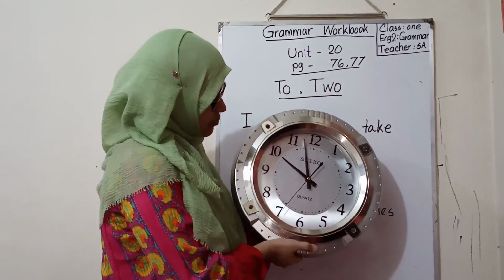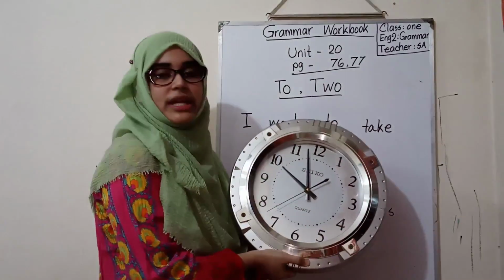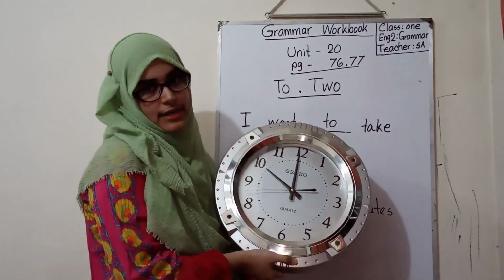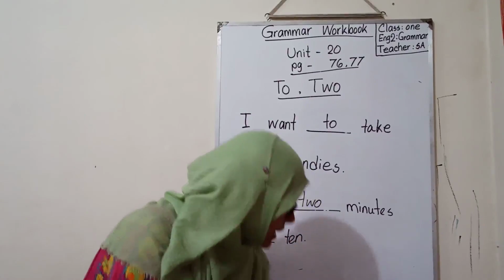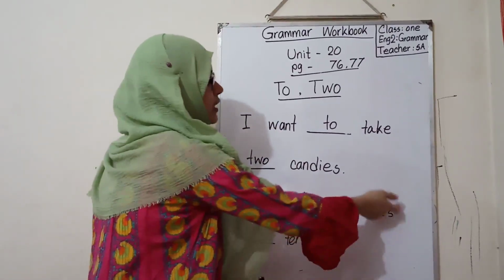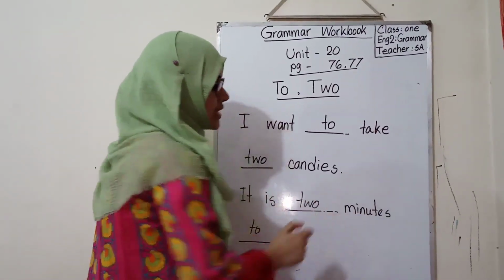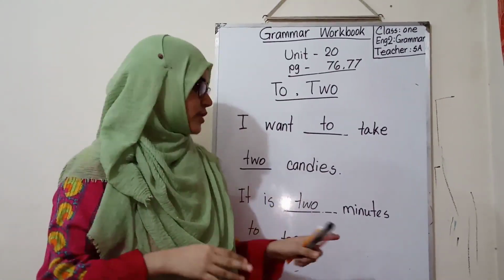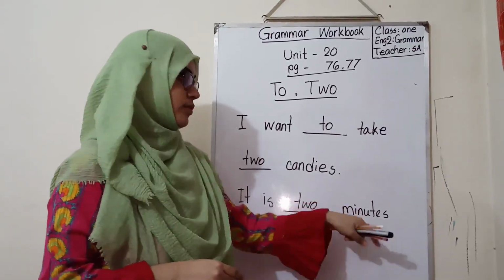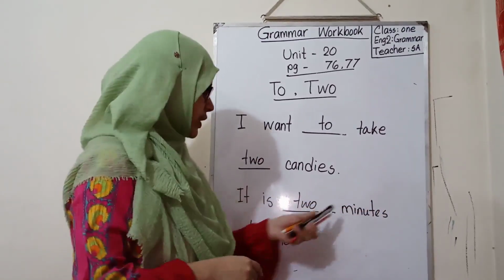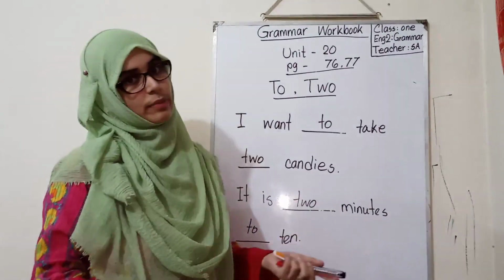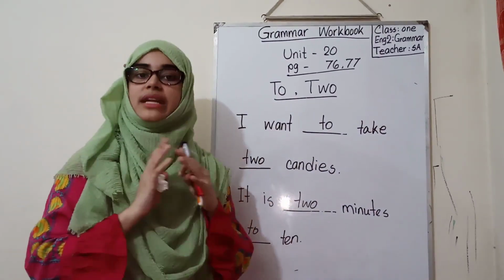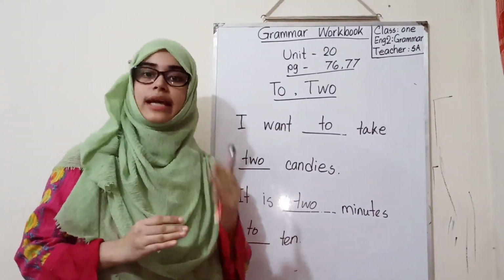It's not properly 10 yet. 2 minutes is still left. After 2 minutes it will be 10. So you have to understand that it is 2 minutes. When you see minutes in these options, remember that we can count them in numbers. Or you can say it is 2 hours to 10. That will also be okay. You have to understand the meaning of the sentence and then think about it.